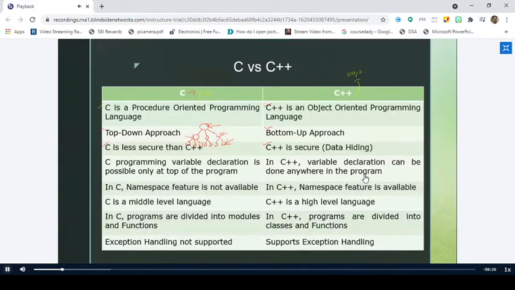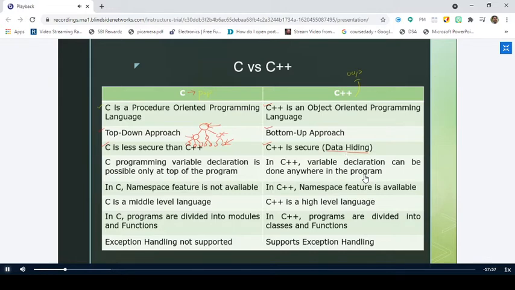Right? Why? Because C++ has a concept called data hiding. What do you understand by the term data hiding? It's not inheritance, right? First of all, tell me what you mean by data hiding. Simply hiding the data.